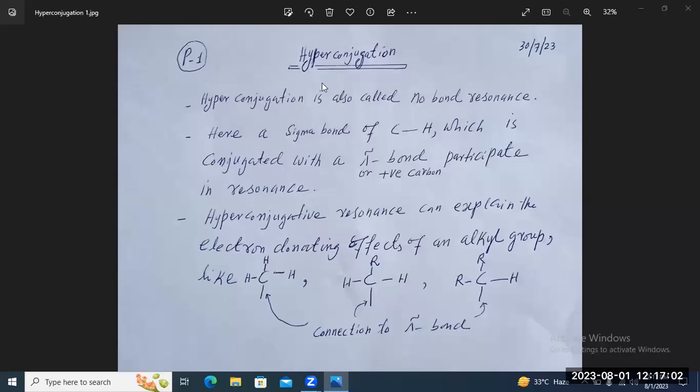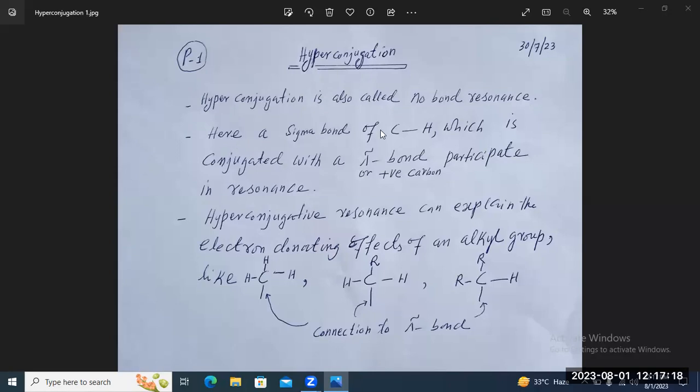Bismillahirrahmanirrahim. Today we are explaining the concept of hyperconjugation in organic chemistry. Hyperconjugation is also called no bond resonance.